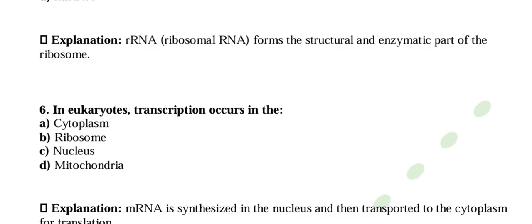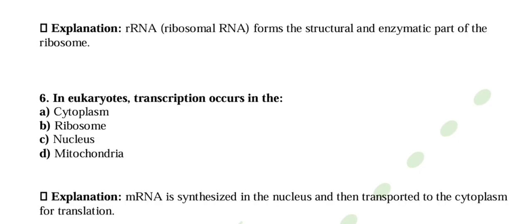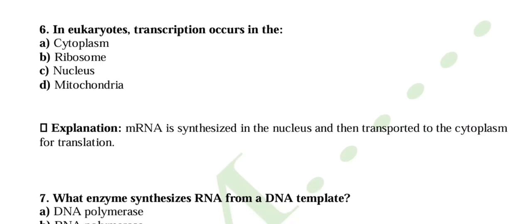So transcription generally takes place in the nucleus, that is option C is the right answer. And translation takes place in the cytoplasm of the cell, that is protein synthesis takes place in the cytoplasm of the cell, because the ribosome is present in the cytoplasm of the cell.